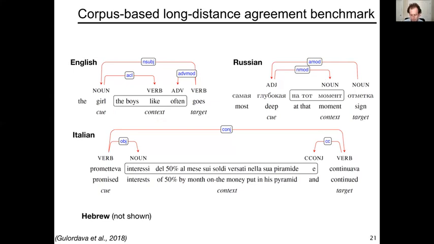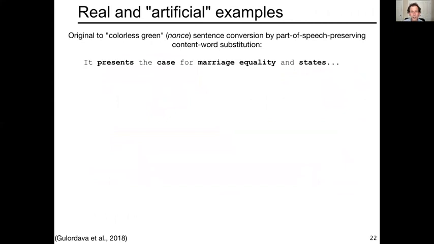Once they did this, they then took these patterns that they had extracted and these existing sentences and took the originals, but also sometimes converted the originals to versions that we'll call colorless green versions. This is a reference to the famous sentence originated by Noam Chomsky in the 60s, colorless green ideas sleep furiously. These are word-word combinations where the bigrams are extraordinarily implausible and certainly would have extraordinarily low probability.